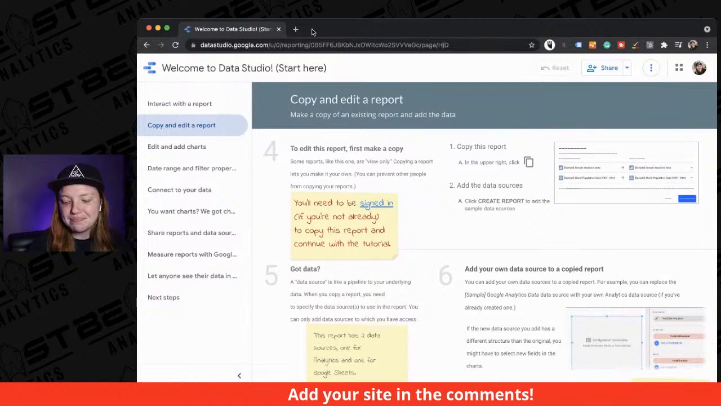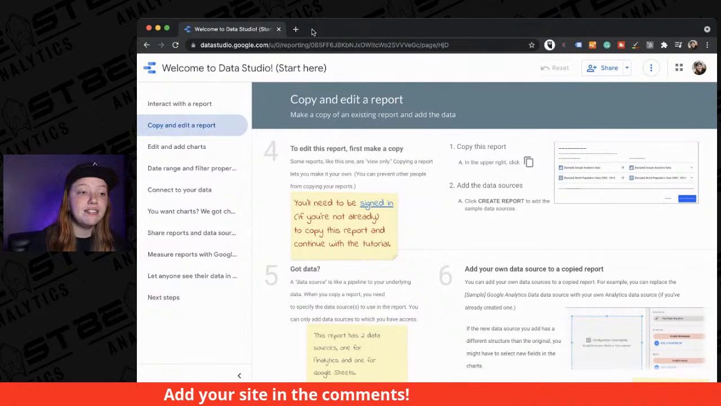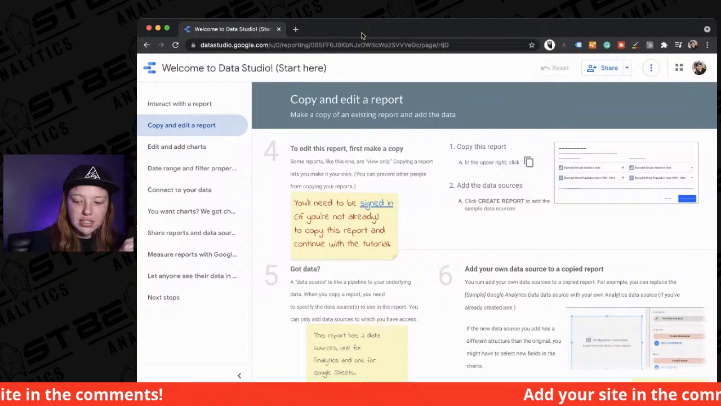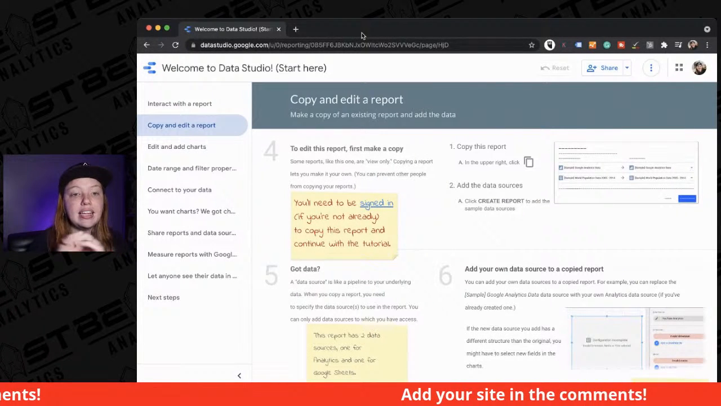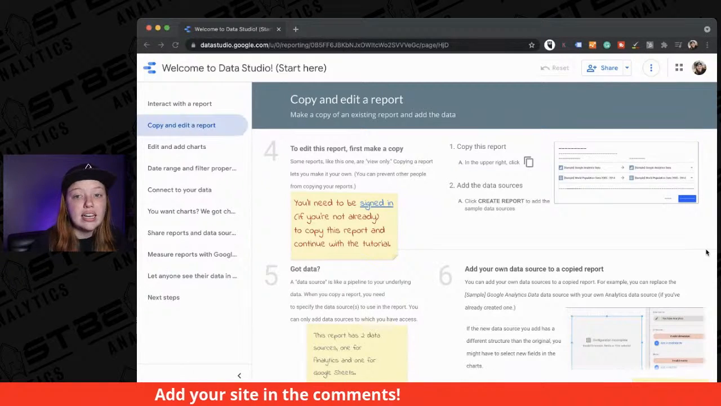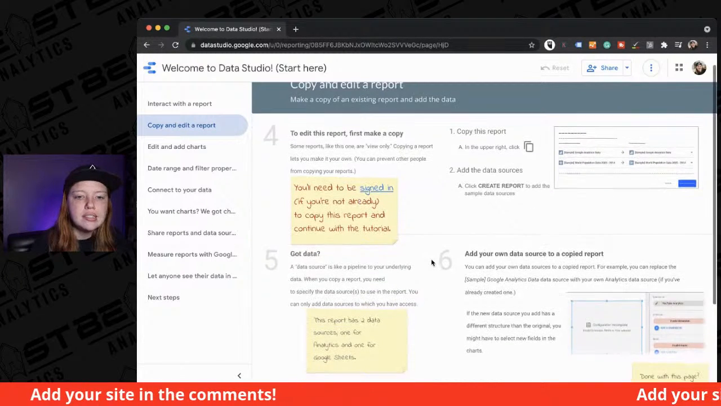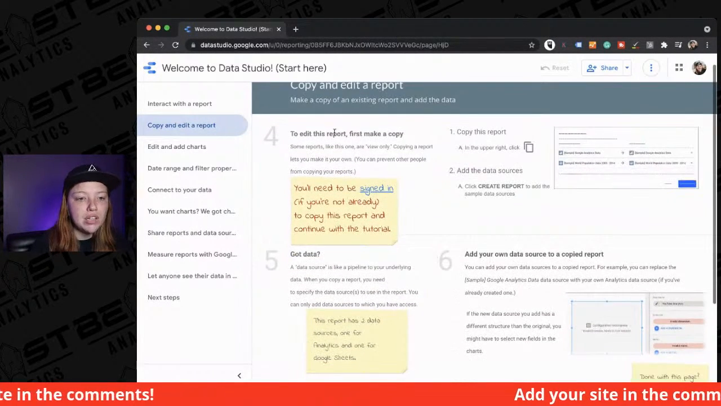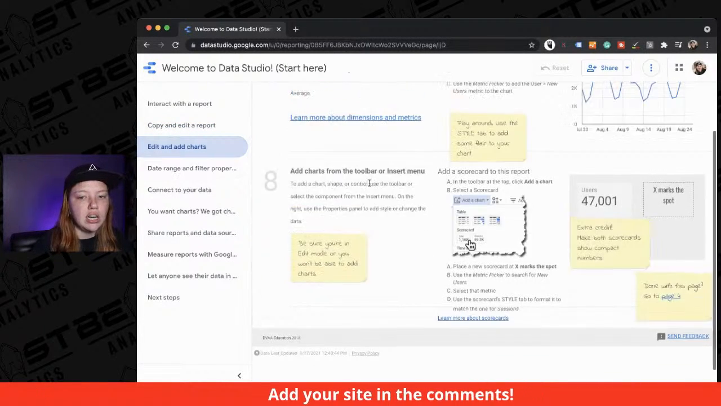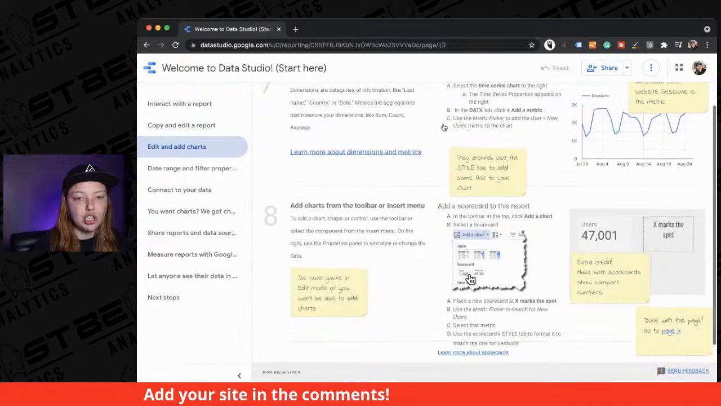But yes, if you are interested in getting to know Data Studio, the tutorial is a great place to start. And then also going through the certification. It never hurts to have the certification. So yeah, this is showing you how to copy and edit a report, edit all of your different charts.